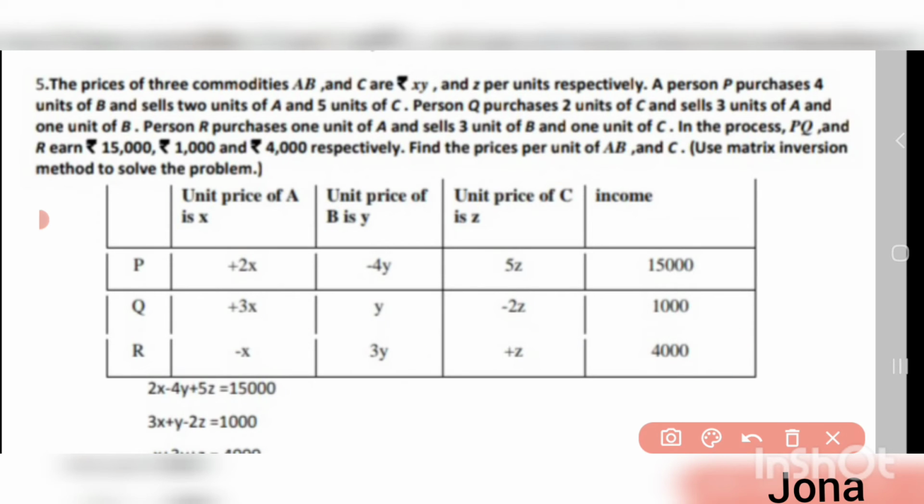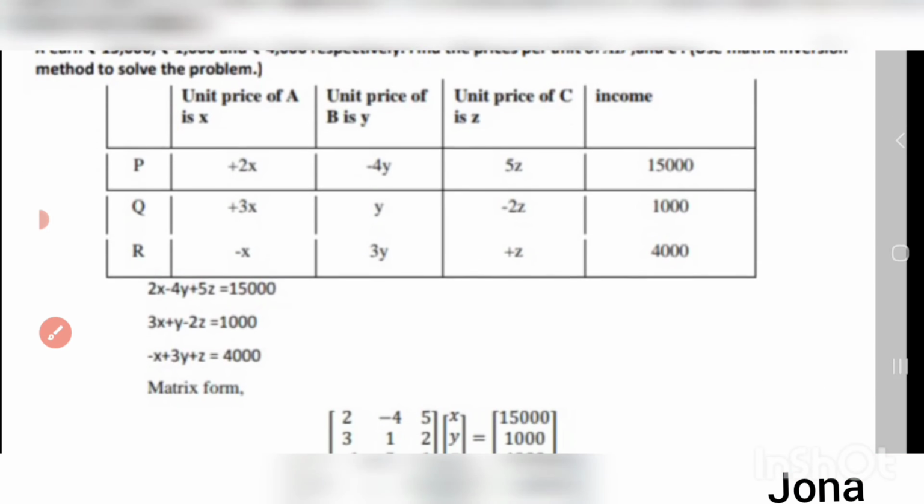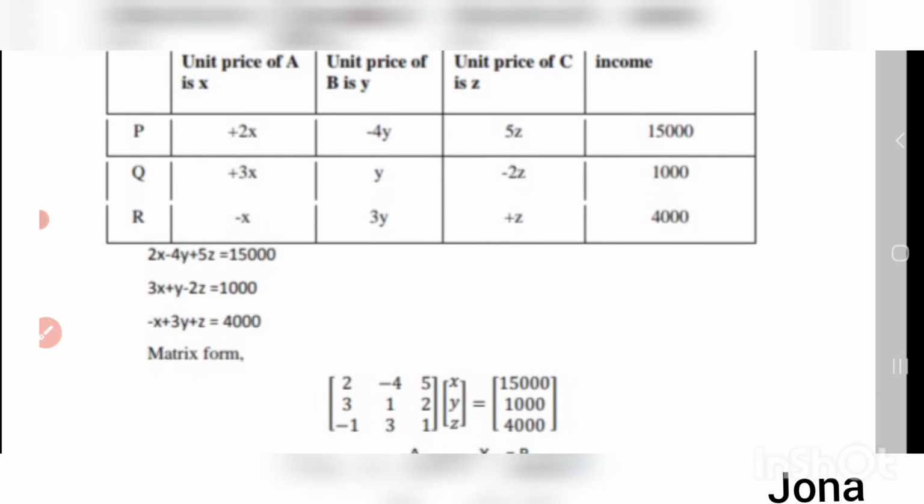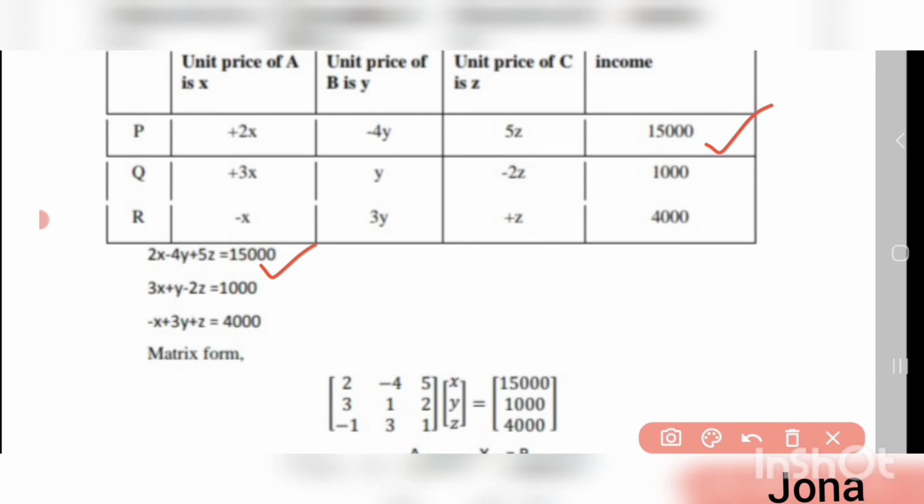From this table we have to form the matrix equations. So the equations we can write as: plus 2x minus 4y plus 5z equal to 15,000. Likewise for the second one, plus 3x plus y minus 2z equal to 1,000. And then for the third one, minus x plus 3y plus z equal to 4,000. That is the third equation.